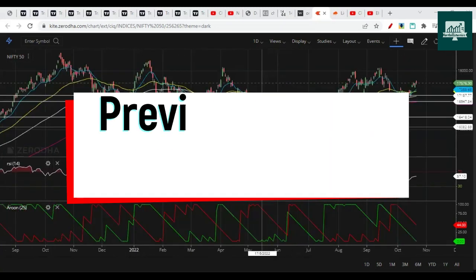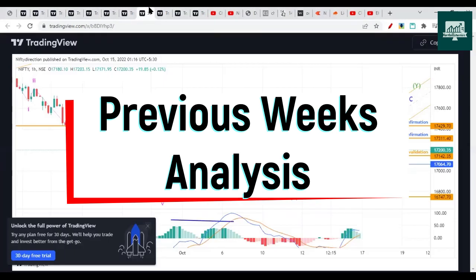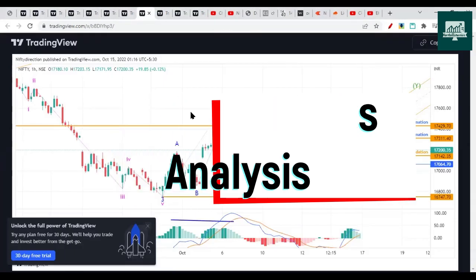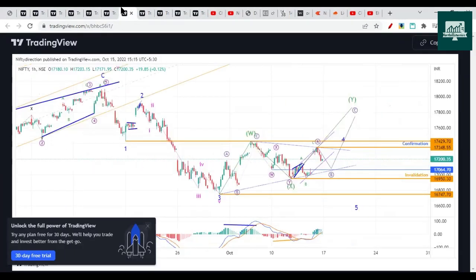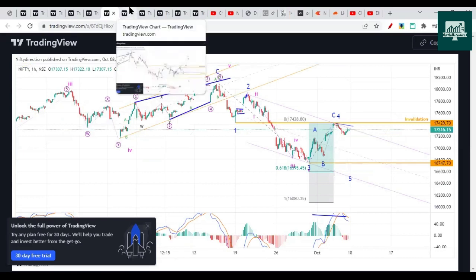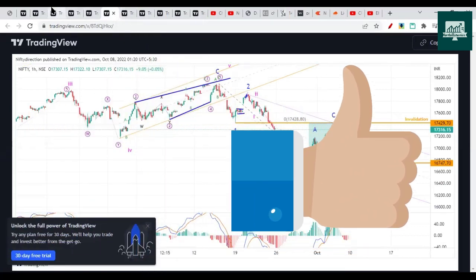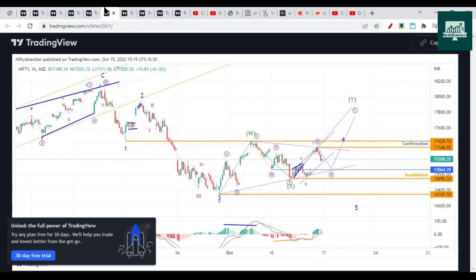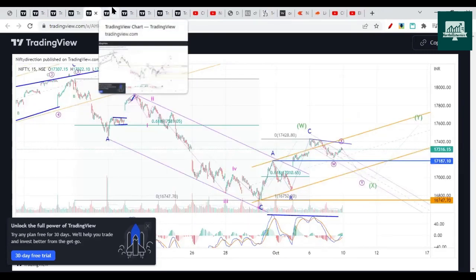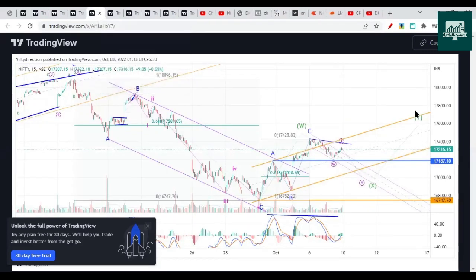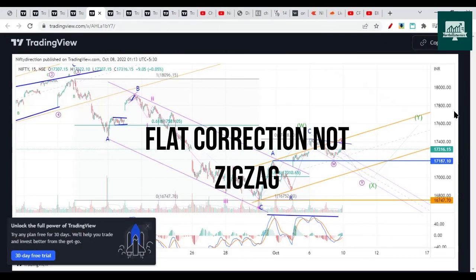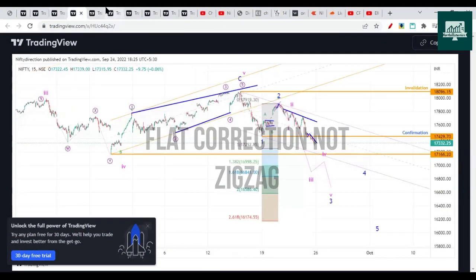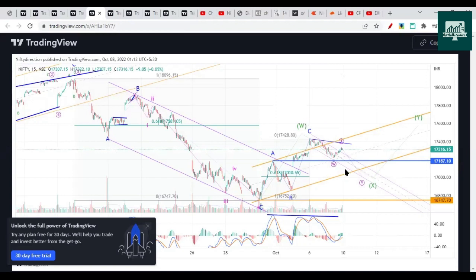First of all, let's check what we discussed in previous week. In previous week, we discussed multiple cases. So this was one of the cases. This case now doesn't seem to be valid because 17,429 is broken. So let's close this. The move is now not an impulse, but it is either a complex correction or a simple zigzag correction. So yeah, this chart fits well.